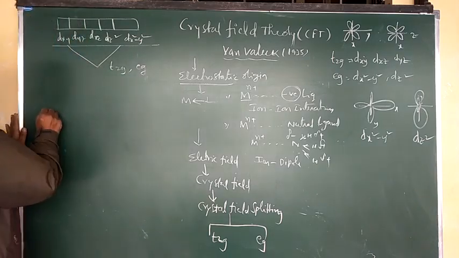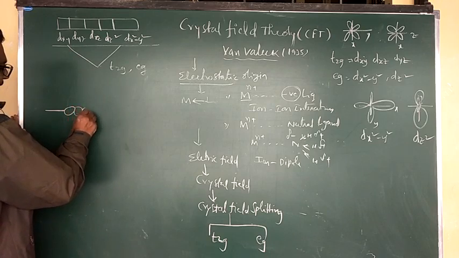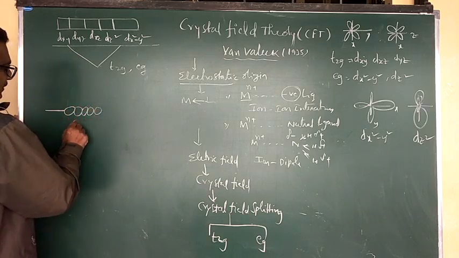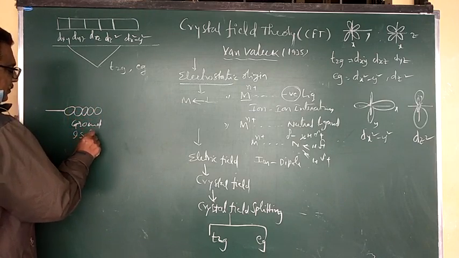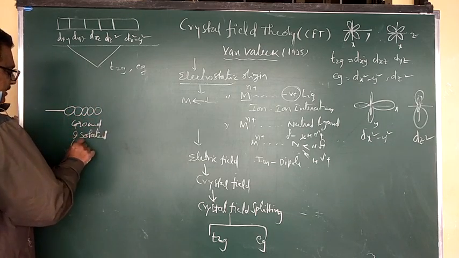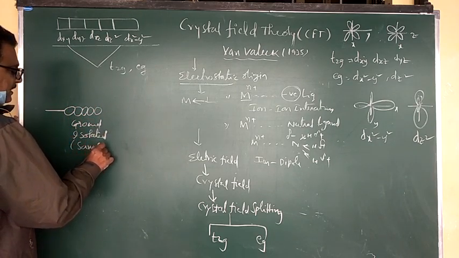Now suppose, for example, there are five subshells. This is called the ground state, or another name is isolated, which means they all have the same energy.